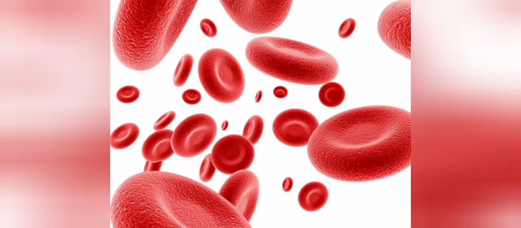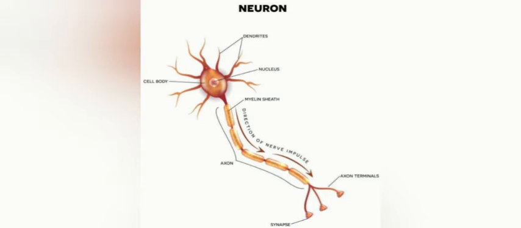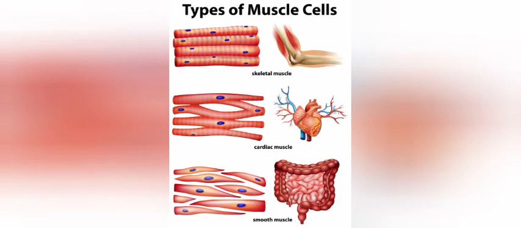Cells come in different shapes: disc-like, polygonal, rectangular, cuboid, thread-like, branched, or even irregular. Here are some pictures I have given: the human red blood cell, which is circular and biconcave, the white blood cell, amoeboid, the nerve cell, long, the muscle cell, long and contractile, and the guard cells of the stomatal pore.